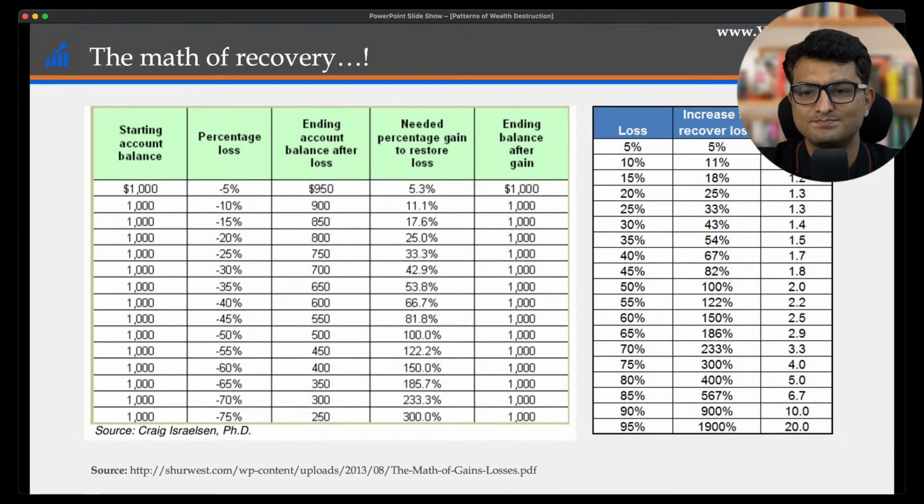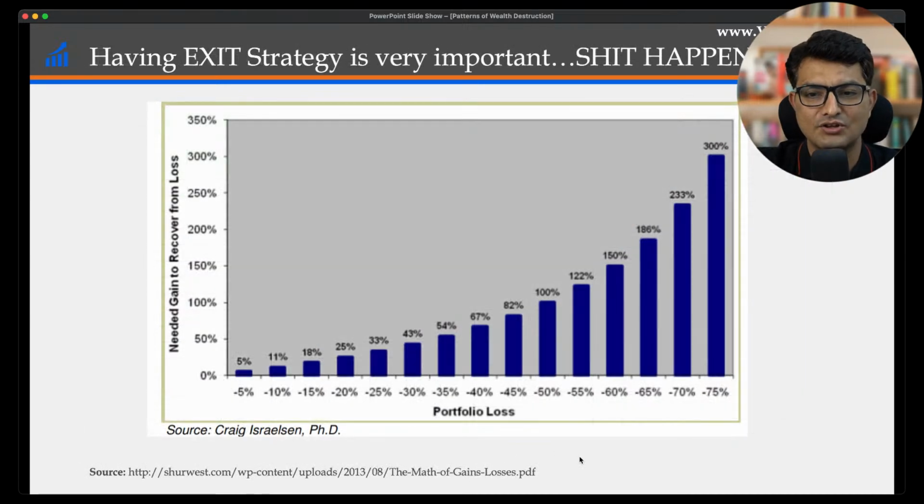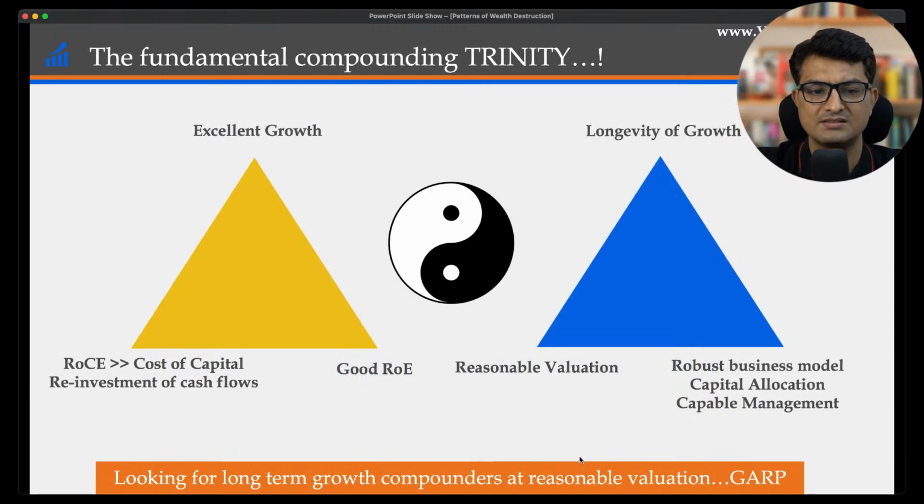If you are down 5%, you need to come back about 5% up to recover your losses. But if you are down 20%, you need to come back 25%. If you are down 50%, you need to increase by 100%. And if you are down 90%, you have to do 900% just to break even, right? Not a lot of people get this math, but this is very, very important math in your investing journey. So minimize your drawdowns, have an exit process in place, and follow this checklist.